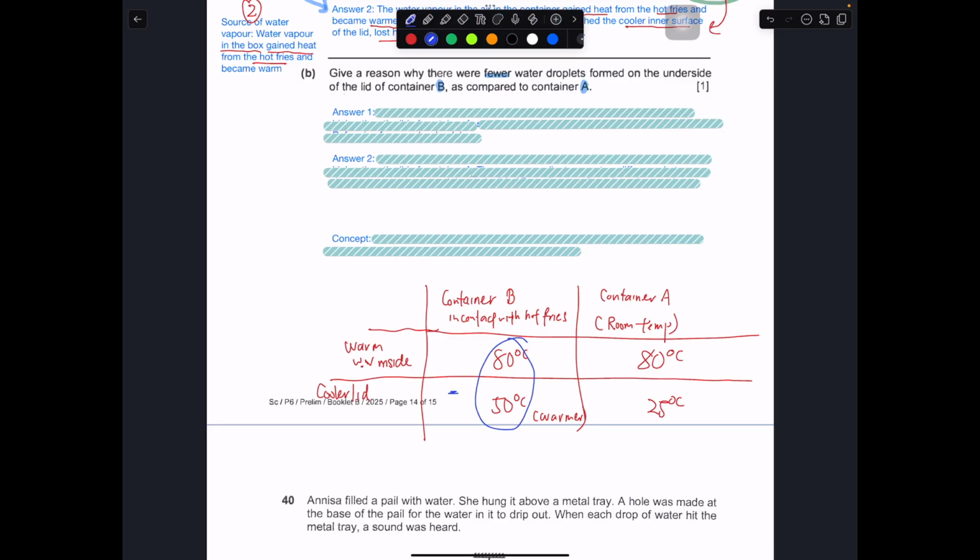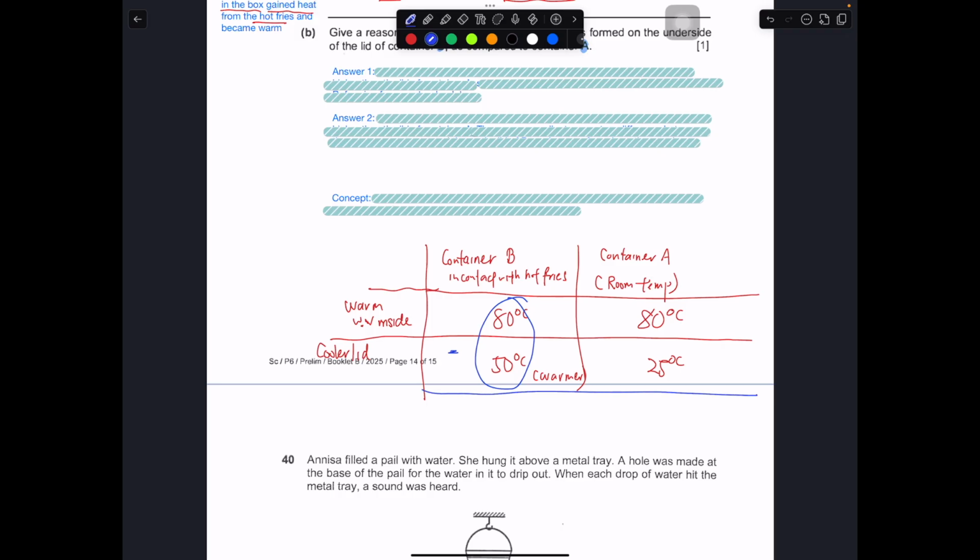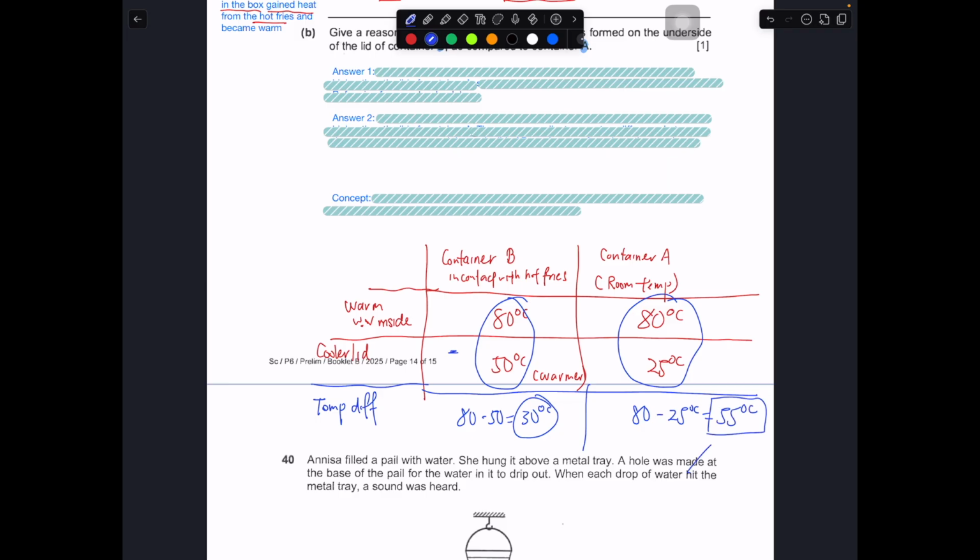So that means you take 80 minus 50, you will get a temperature difference of 30 degrees Celsius. And 80 minus 25, you will get about 55 degrees Celsius. Yes, 55, that's correct. So you take a look at these numbers: 80 minus 25 is equal to 55. Which number is larger? This number obviously is larger, right?